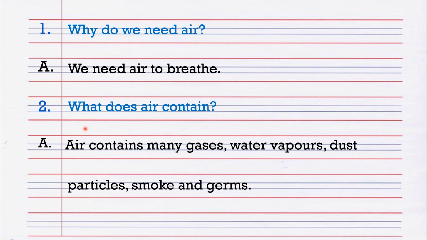Question number 2, what does air contain? Air contains many gases, water vapors, dust particles, smoke and germs. What is there inside air? There are gases, water vapors, dust particles, there is smoke and there are also germs. Now if you think that we're going too fast, you can pause the video on this screen and write down the questions and answers. Okay, question number 1 and question number 2 you can copy and move on.